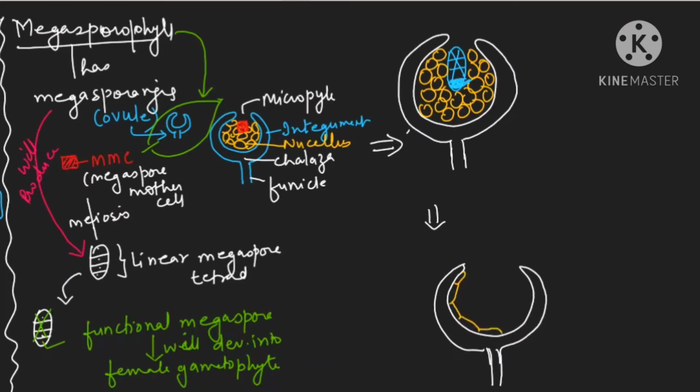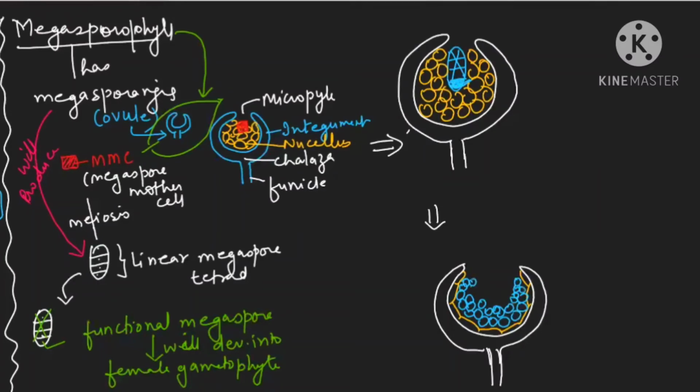And now, I'm using the blue color, carefully check it. This is the female gametophyte developing, which is multicellular. And you know, the ploidy of the female gametophyte will be n. It will be haploid in nature.